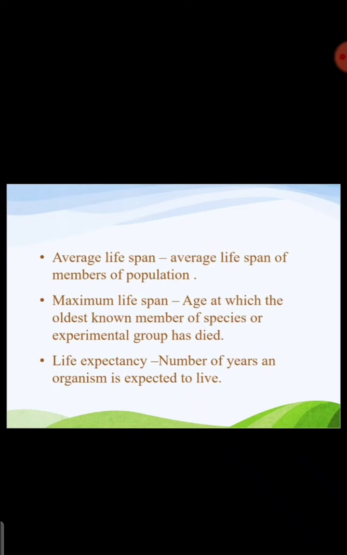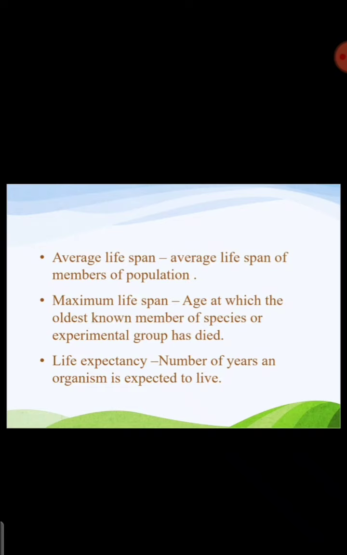And maximum lifespan is if any one member of a population lives for about 120 or 150 years, then we take that as the maximum lifespan.